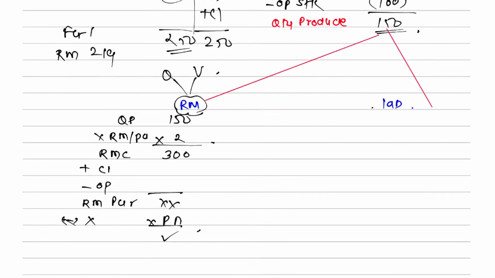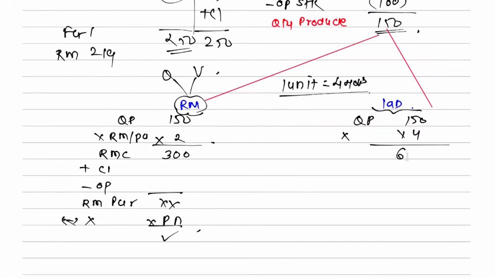Now the labor budget, please understand this. Again, quantity produced; they will normally give you the standard time that 1 unit takes, let us say 4 hours. So 150 units will take 150 into 4, that is 600 hours. It should take this many hours, standard hours.